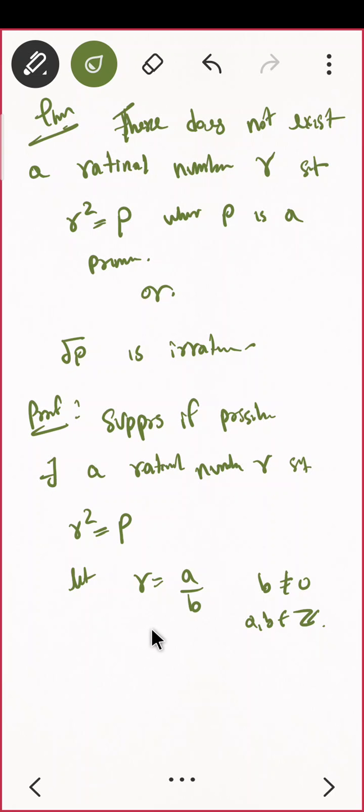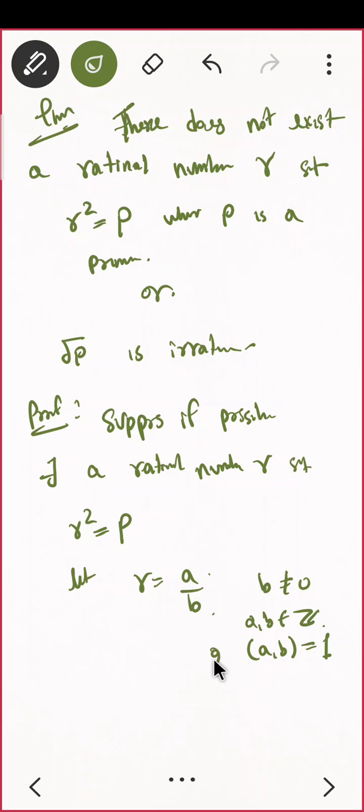Then what should you do? And you can do one more thing, that is, take GCD of a and b as 1, because you can also get this as 10 by 5, that is same as 2, no, if you have 10 by 5. So it is better to take GCD of a and b is 1.